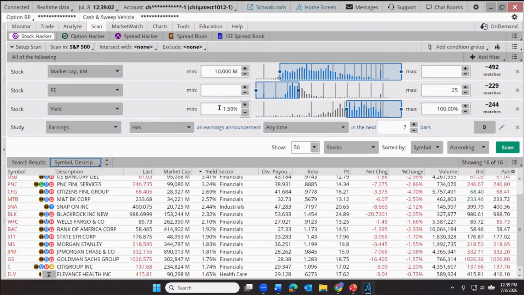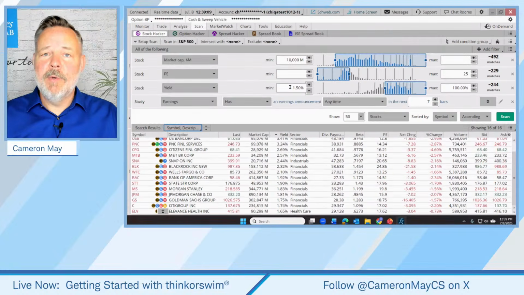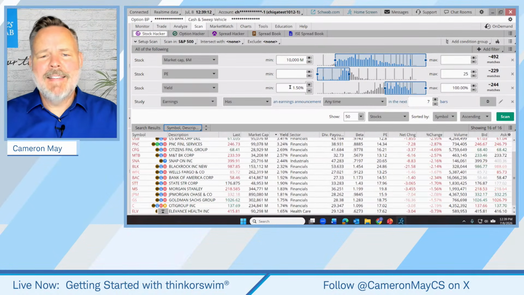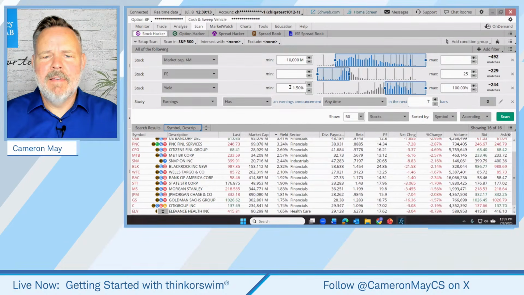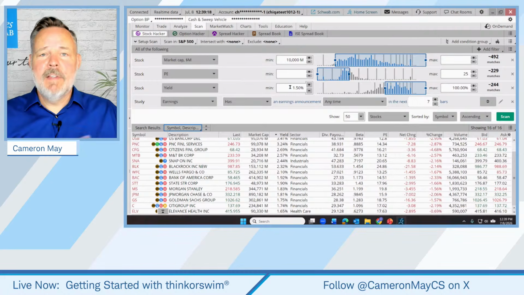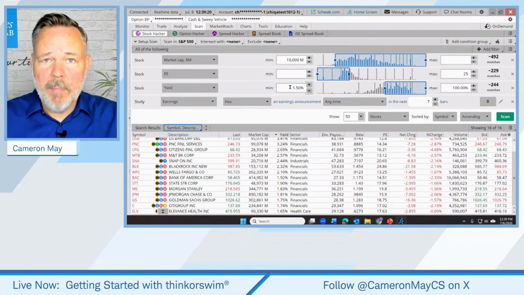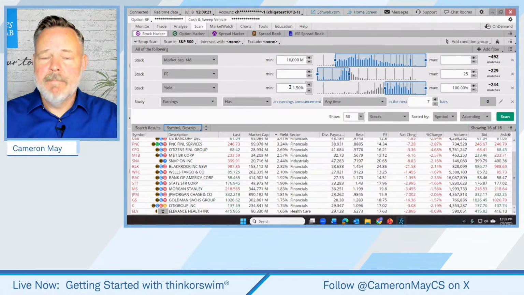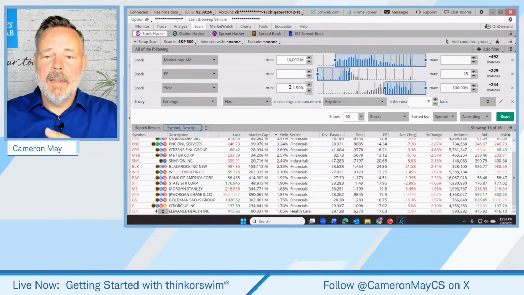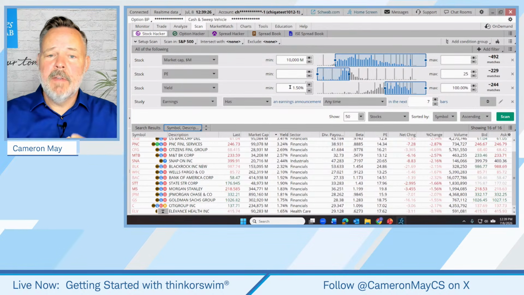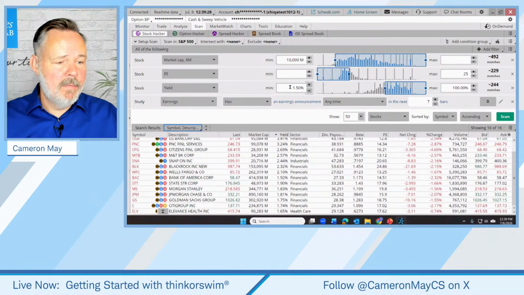So obviously all of this is just example criteria, but it was to address the question, as we're following news, can we scan for news? Yes. Now, obviously we can't scan for news that is unpredictable. We don't know, is there going to be an upgrade, for example, in the next 2 or 3 days? Don't know about those unpredictable things, but for things that are on a calendar, that's searchable.